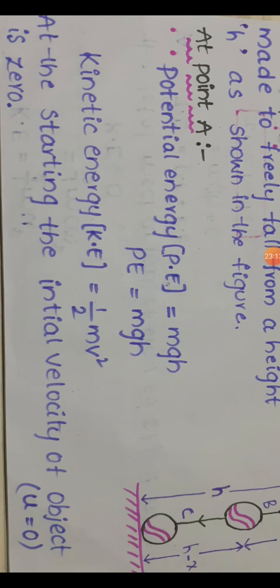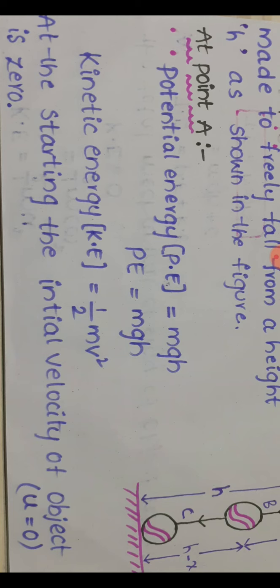At point A, first of all, we are going to find the potential energy. Potential energy P equals mgh, where m is the mass of the object, and g is the acceleration due to gravity, directed towards the ground. And h is the height of the object, the distance from point A to the ground. So the potential energy is mgh.